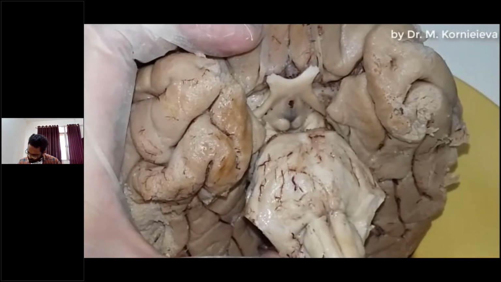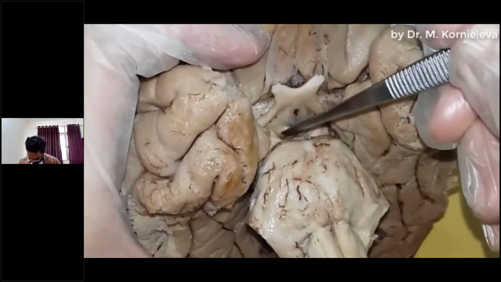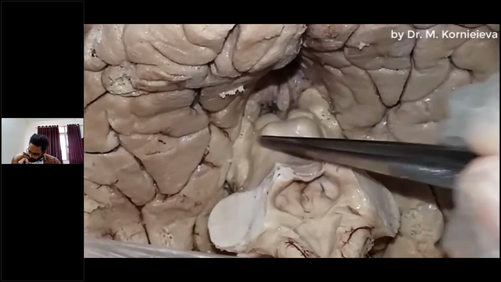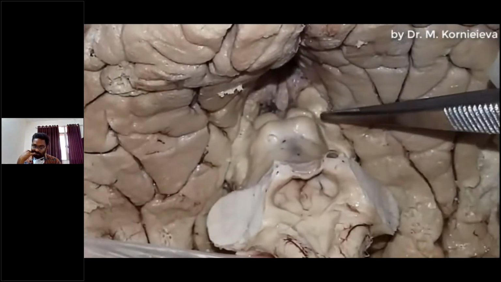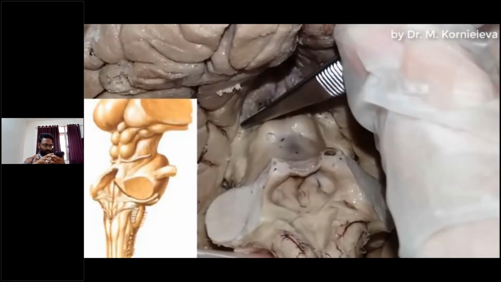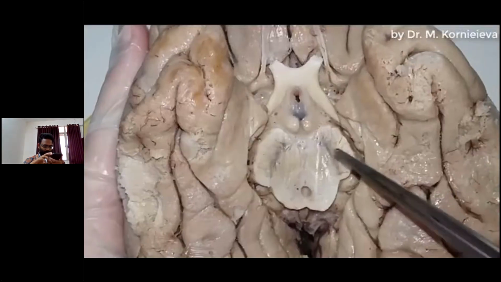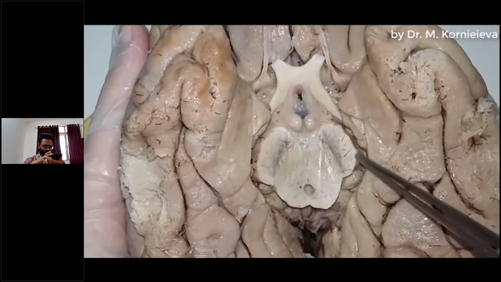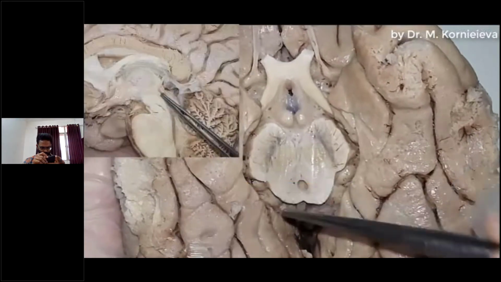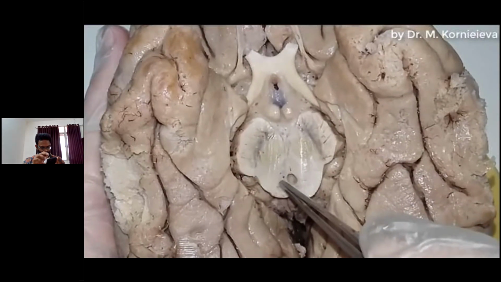Let's review the main structures here. Crus cerebri, interpeduncular fossa, posterior perforated substance, oculomotor nerve, tectum, radical groove, transverse groove, superior colliculi, inferior colliculi, superior brachia, inferior brachia, trochlear nerve, substantia nigra, crus cerebri, tegmentum, tectum, cerebral aqueduct, central gray matter, red nucleus.